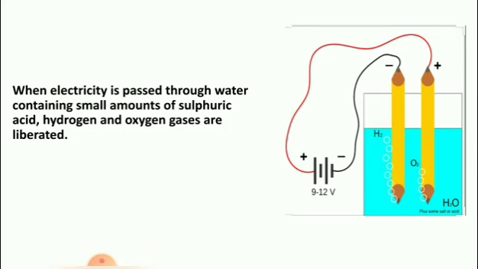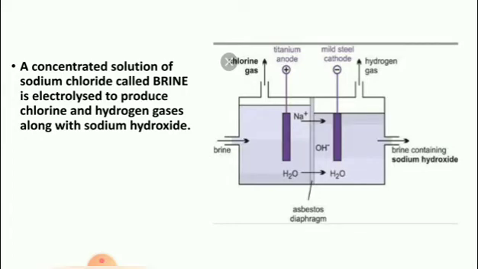Similarly, a concentrated solution of sodium chloride is called brine. The concentrated solution of sodium chloride called brine is electrolyzed to produce hydrogen gas and chlorine gas along with sodium hydroxide.